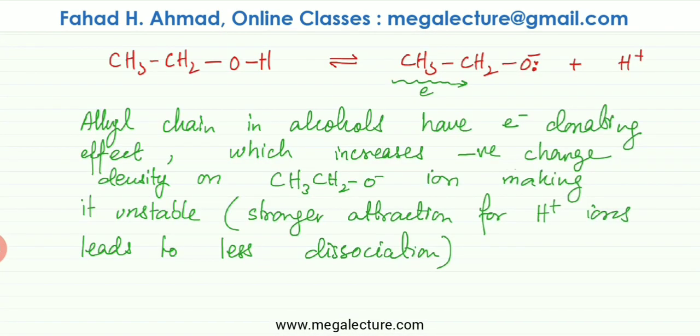so here's the complete explanation. What you're going to write is that the alkyl chain in alcohols has an electron donating effect. So the alkyl chain is pushing electrons, which increases the negative charge density on the CH3CH2O minus 1 ion. So the negative charge density over here increases, making it unstable. So it's going to have a very strong attraction for H plus 1, which would lead to less dissociation. As soon as the H plus 1 breaks away, it's going to strongly attract that H plus 1 back again. So less dissociation would happen because of the strong negative charge over here.